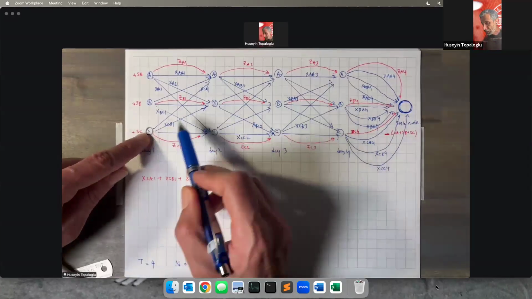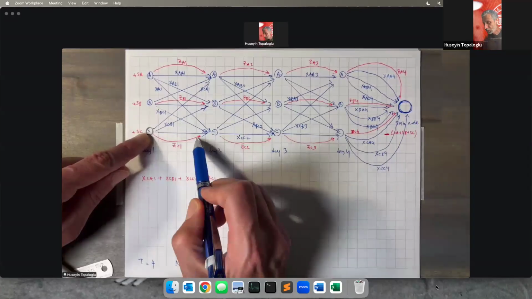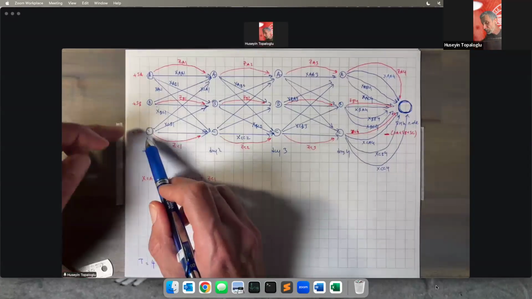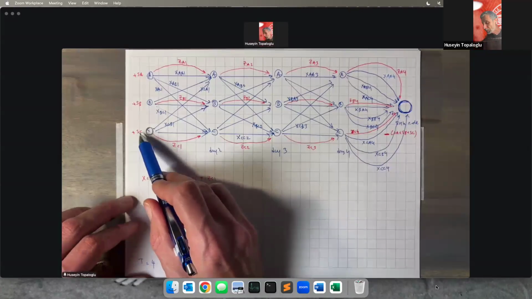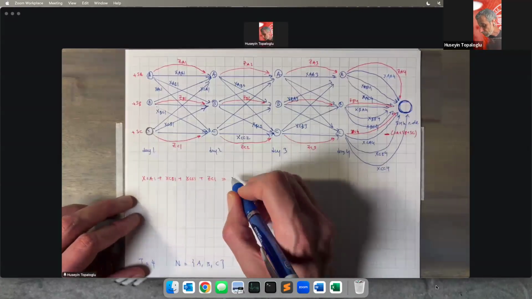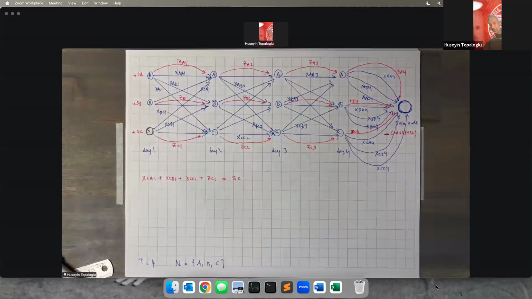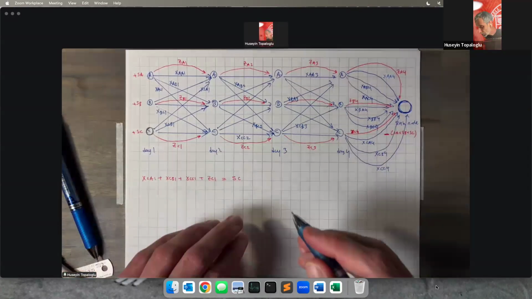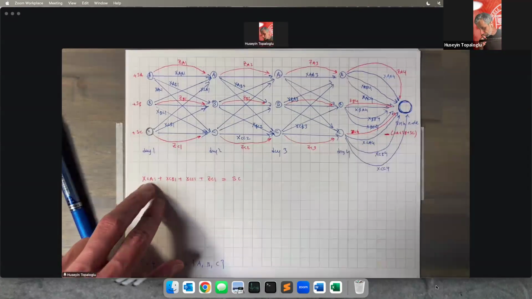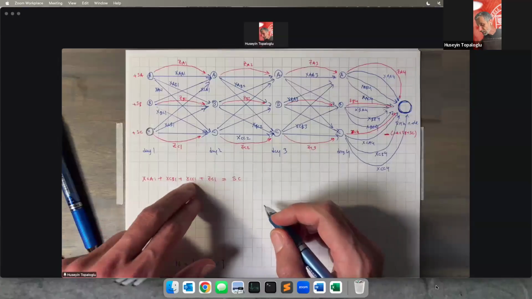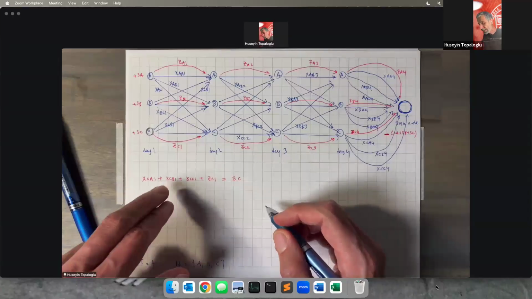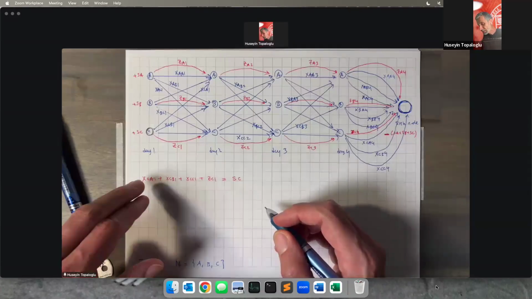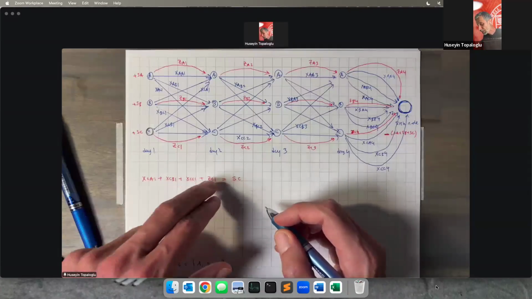There is no inflow. That should be equal to the availability at this node, which is SC. In other words, this constraint is XCA1 plus XCB1 plus XCC1 plus ZC1 equals SC.